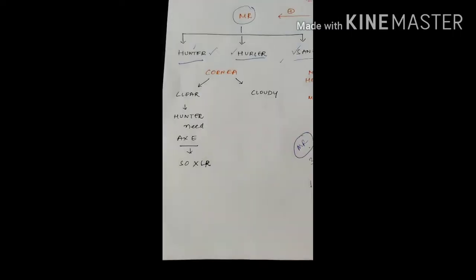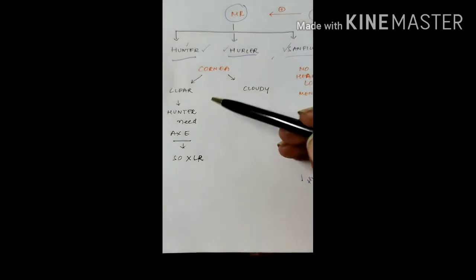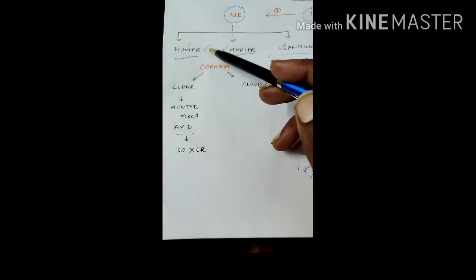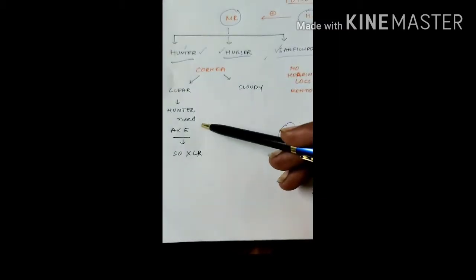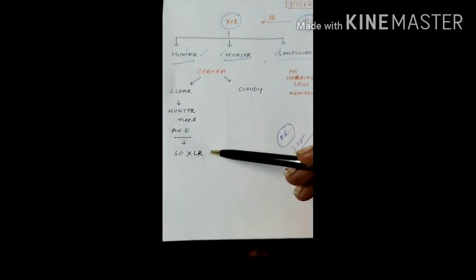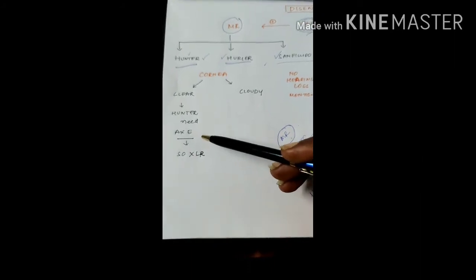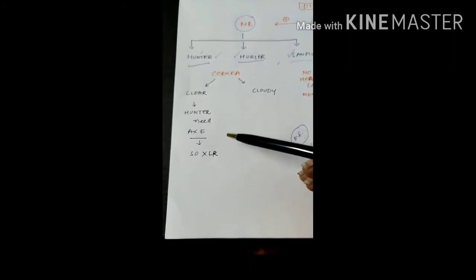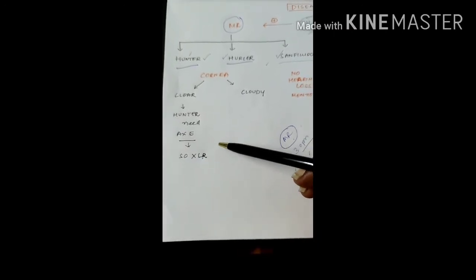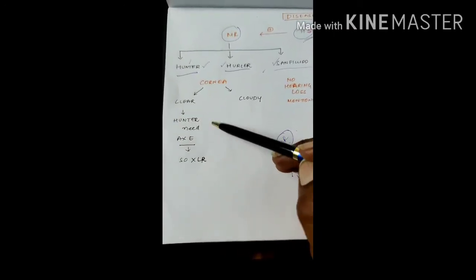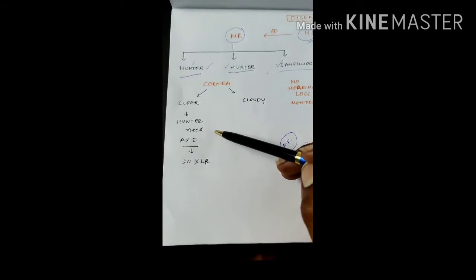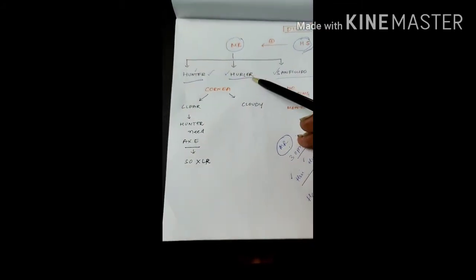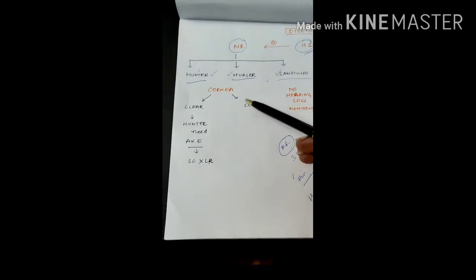Now, how to differentiate Hunter and Hurler from each other? Remember, Hunter needs X, so it is an X-linked recessive disorder. In the history, they will give an X-linked recessive disorder history. And Hunter needs a clear cornea to hunt, but Hurler doesn't need it, so in Hurler the cornea is cloudy.